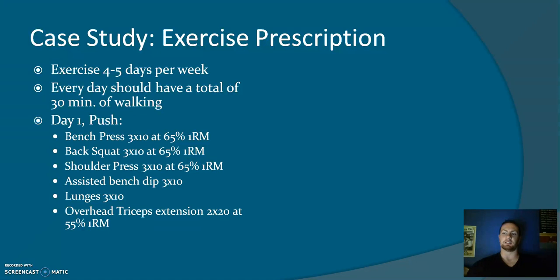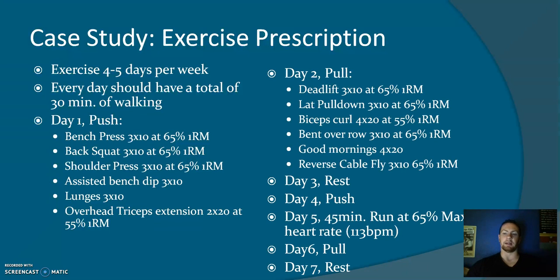3 sets of 10 at 65% 1 repetition max for back squat. 3 sets of 10 at 65% 1 repetition max for shoulder press. 3 sets of 10 of assisted dips using a bench. 3 sets of 10 of bodyweight lunges, and 2 sets of 20 at 55% 1 repetition max for overhead triceps extension.